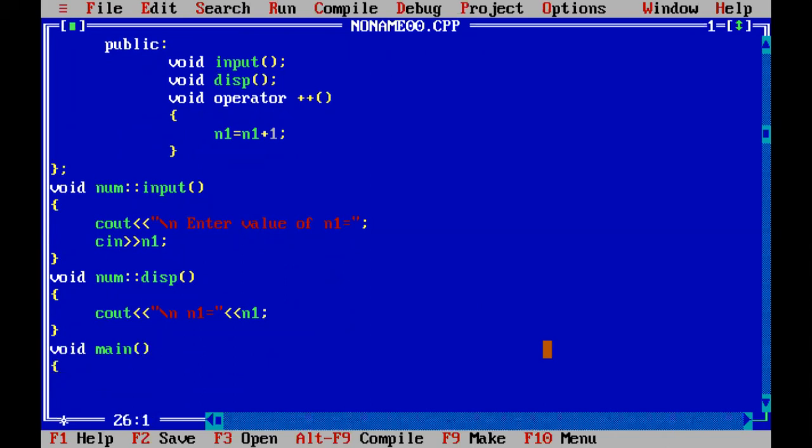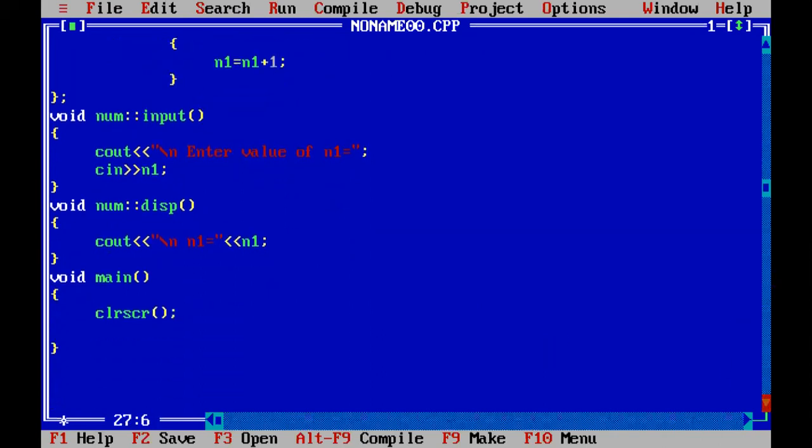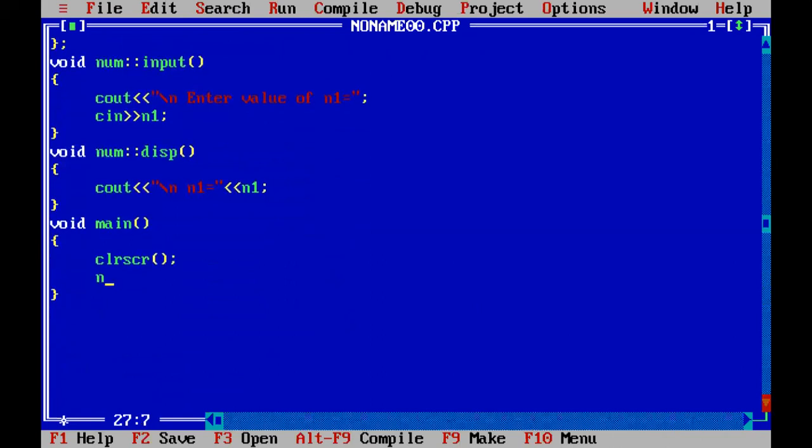Here I'm going to create an object of the class. So firstly, clear screen. Then next, I need to create an object of the class num. So how to create an object? Class name and object name. So here my object name is obj. Using this obj, I can call the input function. So obj dot input. Then next I can display the value of n1.